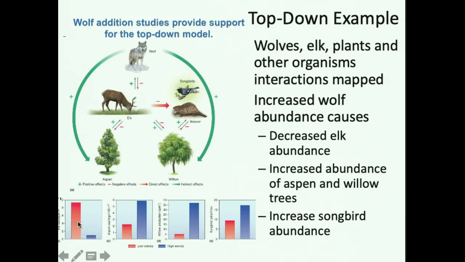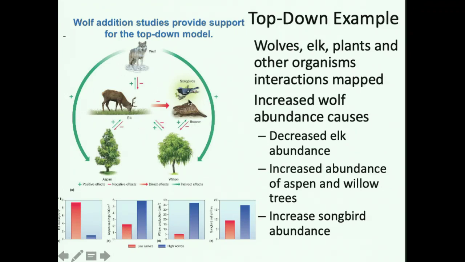Elk numbers, on the other hand, went way up because they had no predators. With high levels of wolves, elk numbers were low, and aspen, willow, and songbird levels were much higher. So changing the wolves, the red bars to the blue bars, being low or high, had an impact on not only willows, but also on songbirds.